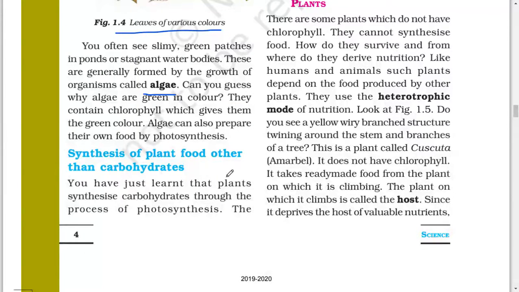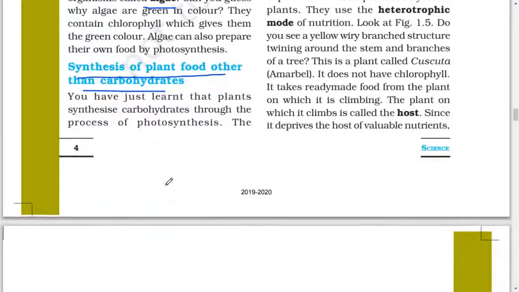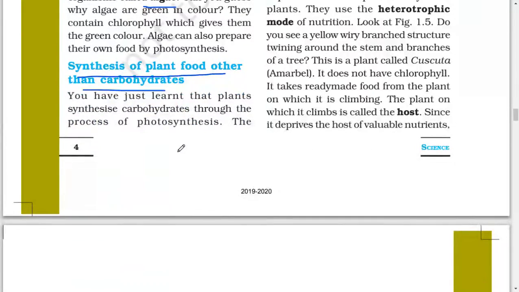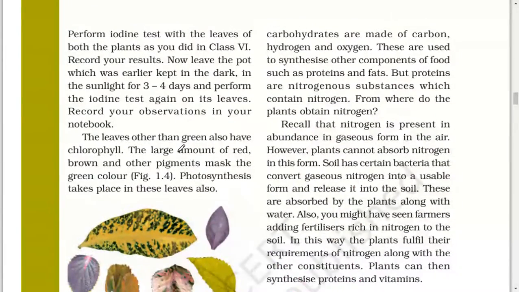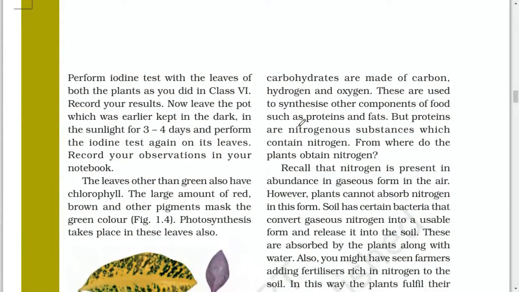Synthesis of plant food other than carbohydrates. You have just learned that plants synthesize carbohydrates through the process of photosynthesis. The carbohydrates are made of carbon, hydrogen and oxygen. These are used to synthesize other components of food such as proteins and fats.